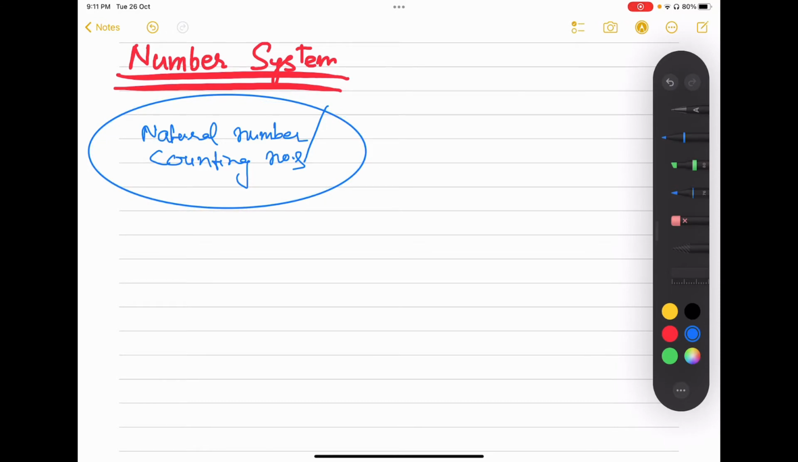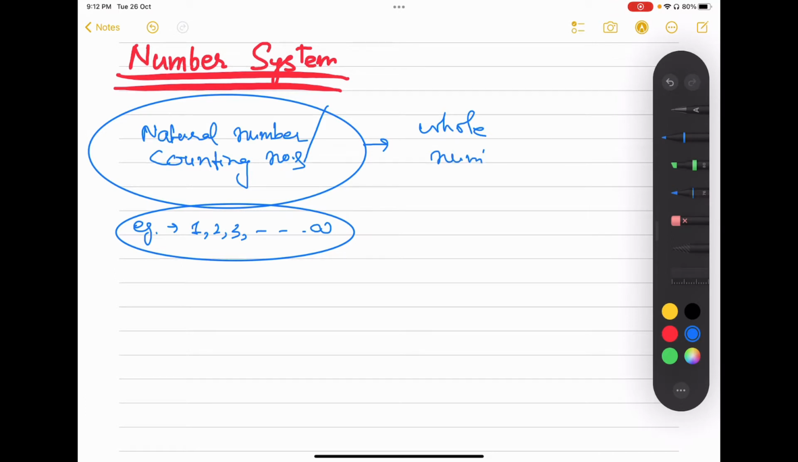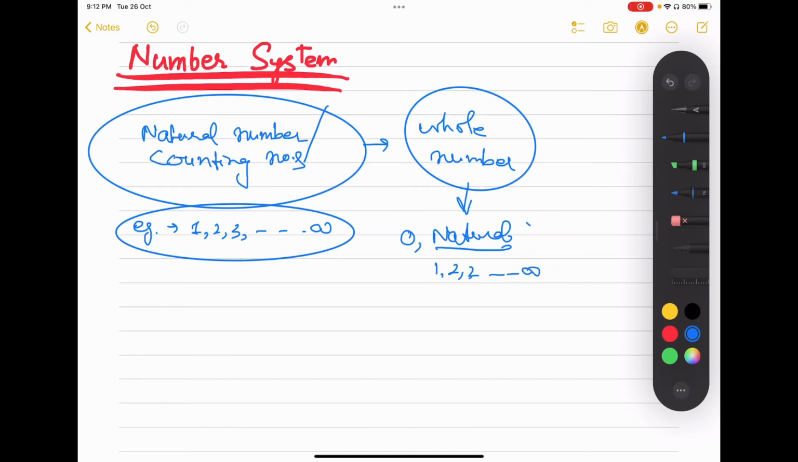These numbers start from 1, 2, 3, and it goes up to infinity. After them, we have the whole numbers. Whole numbers are when we include 0 to the naturals, right? Natural means 1, 2, 3 up to infinity. When we include 0 in the set of natural numbers, it becomes the whole numbers.